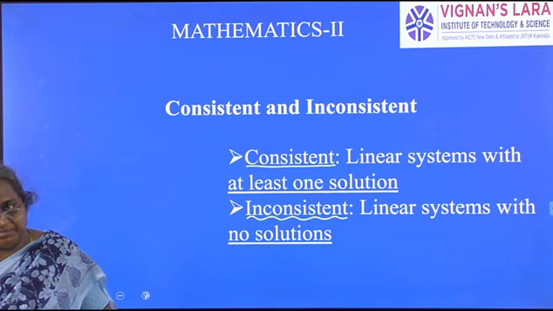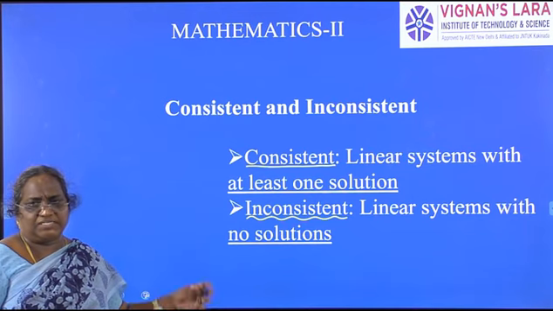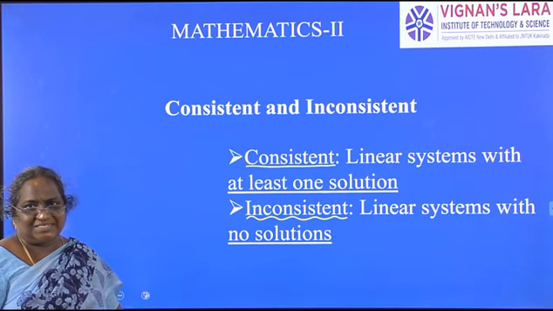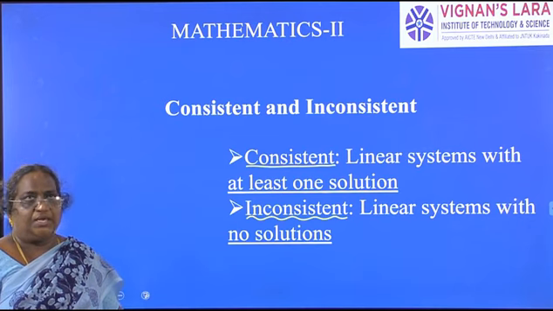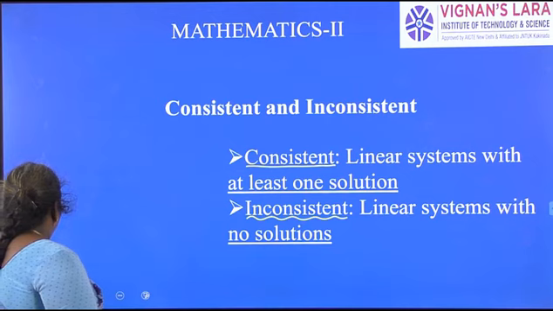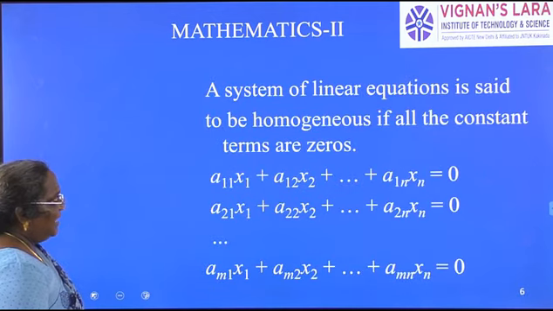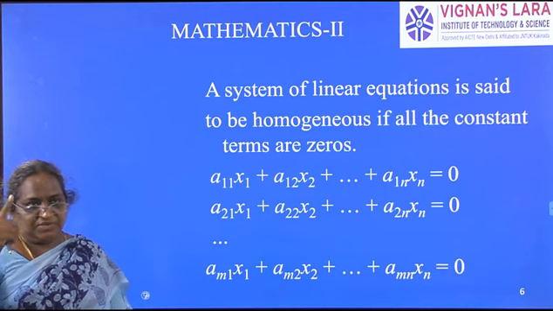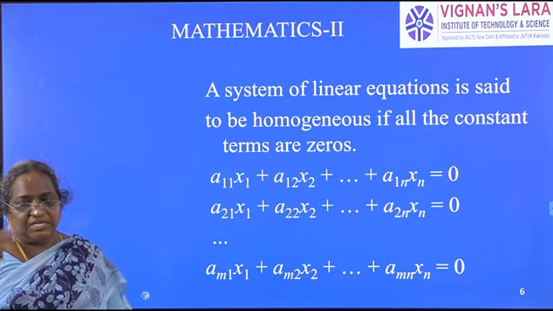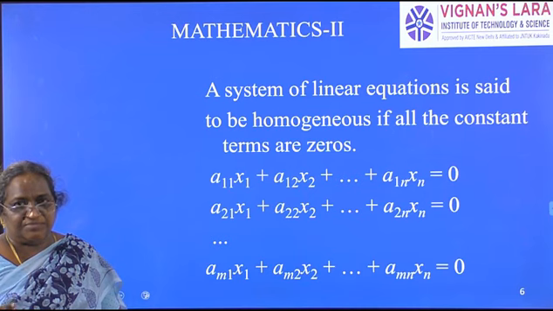So they will ask you a question: verify whether the following system of equations are consistent or inconsistent, or solve the following system of equations completely. So as I told you, we have two types of system of equations. First one is homogeneous system of equations. Second one is non-homogeneous system of equations.